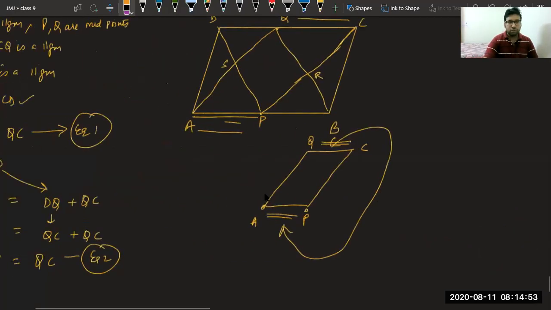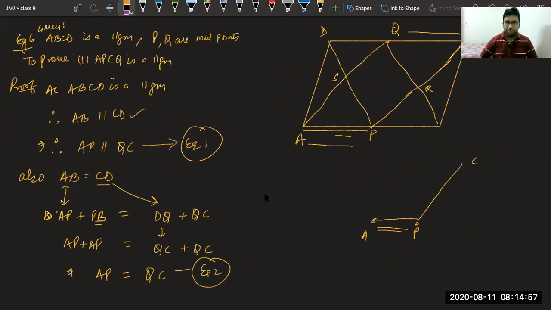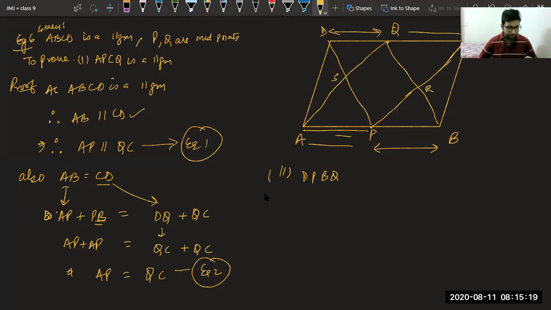Now, the second part. All of you please see the second part and try to solve and understand how you will solve that. The second part is saying prove that DPBQ. Second part, DPBQ. It is similar. If you see DPBQ is similar, again you will prove that PB, this half portion, is parallel to DQ as well as equal. Therefore, DPBQ is also a parallelogram.